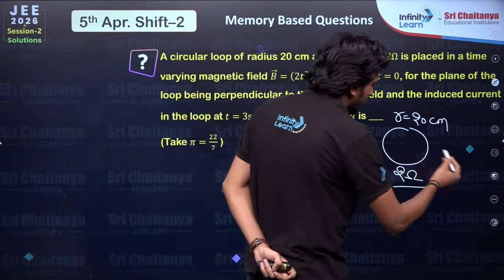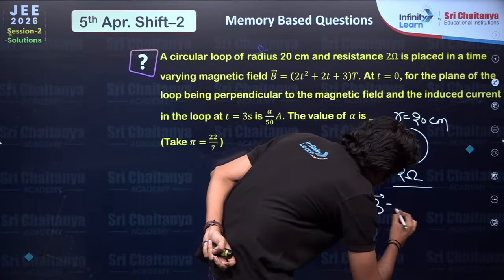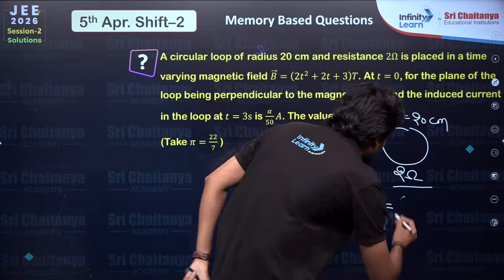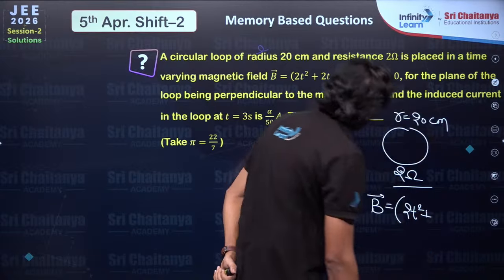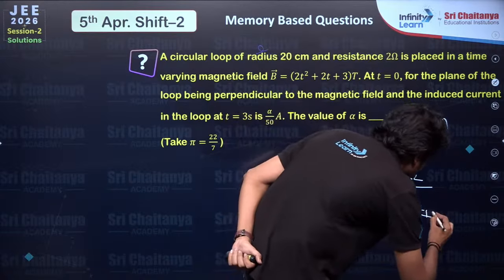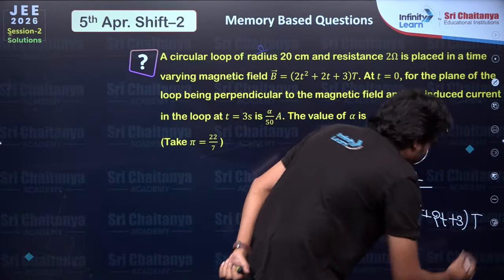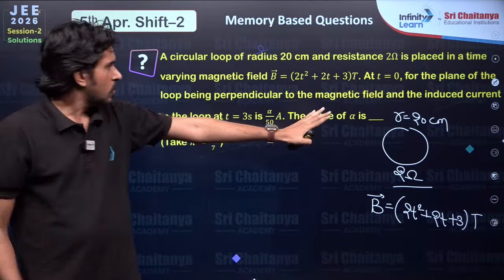We have a magnetic field and that magnetic field is a time varying field, dependent on time as 2t square plus 2t plus 3 Tesla. Simple. Now we are just writing the data.